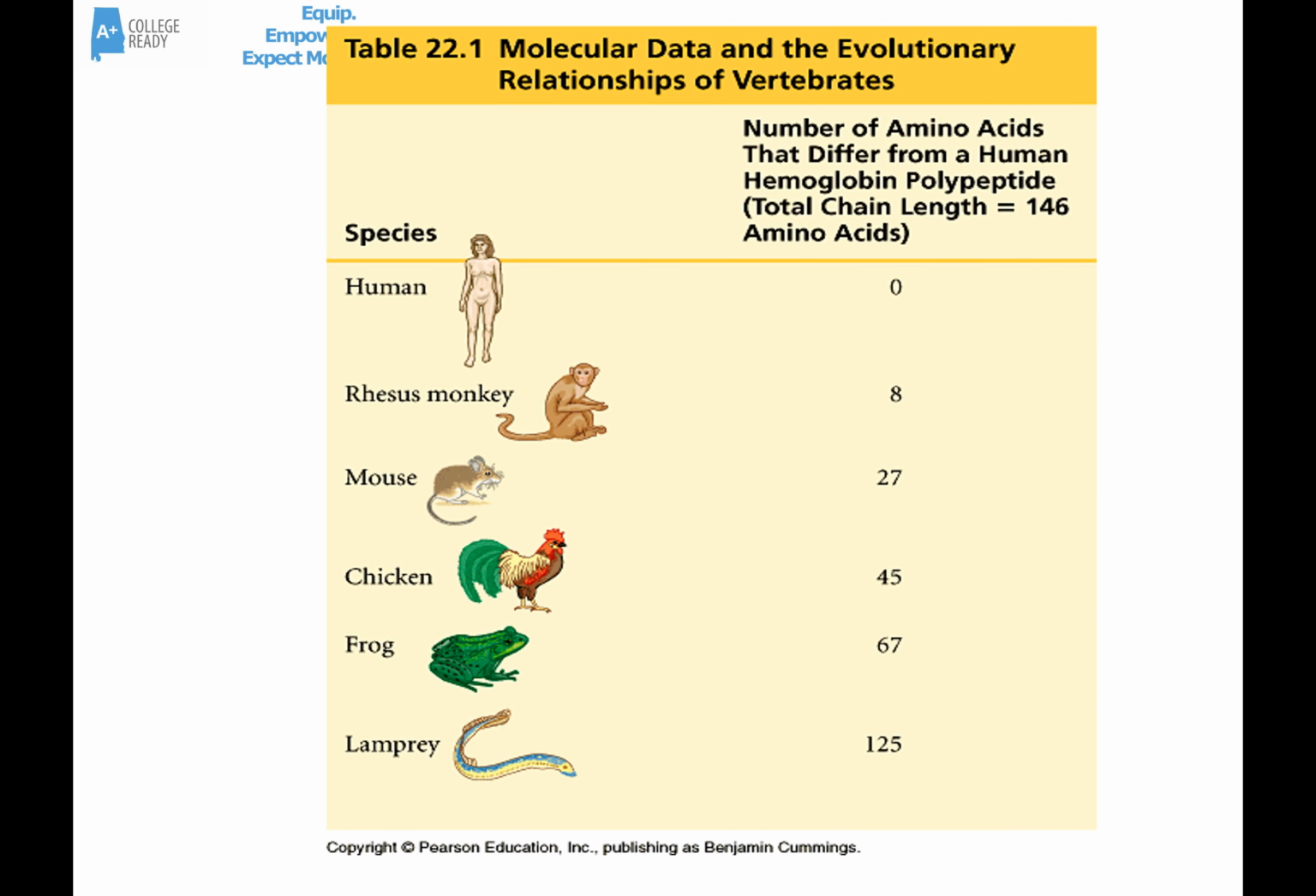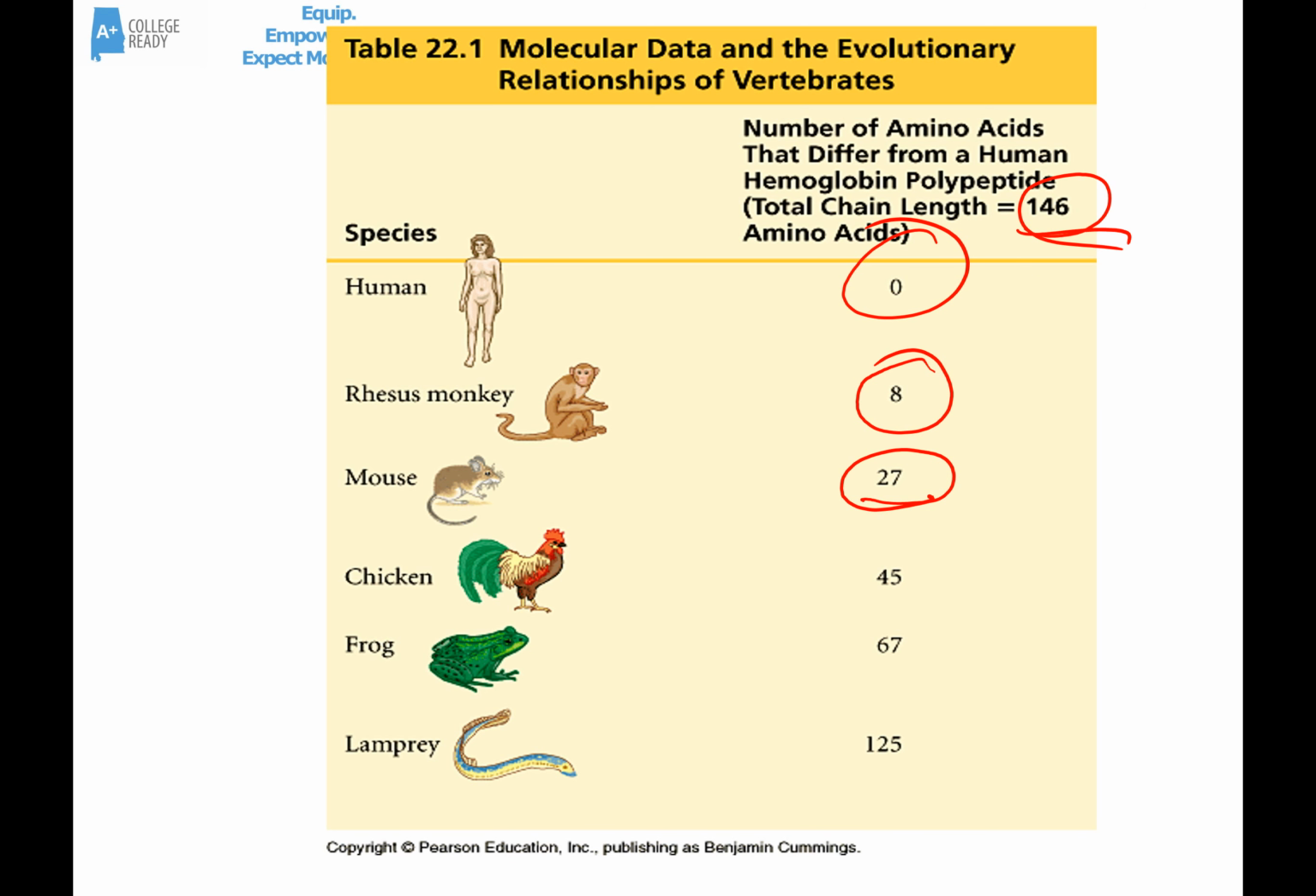Here we see a comparison of the amino acid sequences in hemoglobin, one of the proteins in your blood, the main one that carries oxygen for us. If you compare human amino acid sequences in the hemoglobin protein to other humans, there are zero differences. Compared to monkeys, there are 8 amino acids different out of 146 total. With mice, there are 27 different out of 146. Chickens, 45 out of 146. Frogs, 67 out of 146. And lampreys, a type of jawless fish, 125 out of 146.